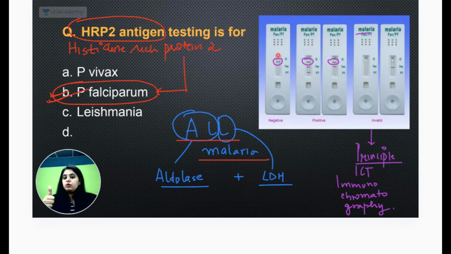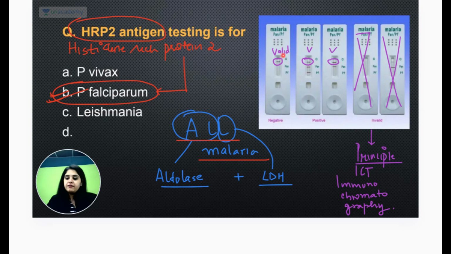So control line मतलब thumbs up. It's not a bad thing. Control line होना मतलब test is valid. Valid है, ये valid है, ये valid है. यहाँ control line नहीं है, I won't read it. This is invalid. यहाँ भी control line is coming very, very weak. Other lines are coming, I don't care. Control line is not coming, something has gone wrong. Don't read that test. Do a fresh test. So wherever control line is coming, that is valid.